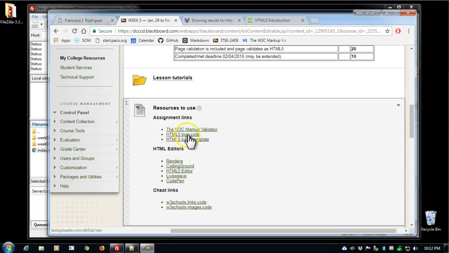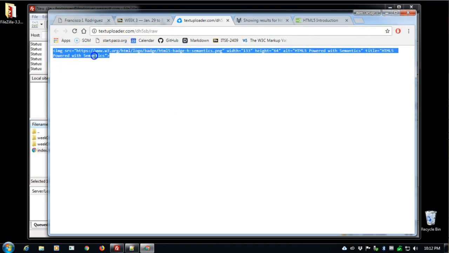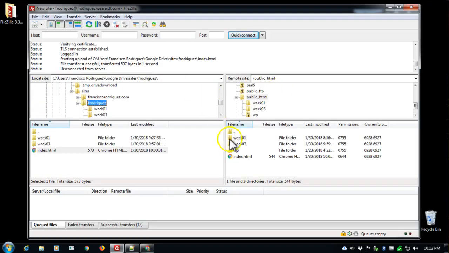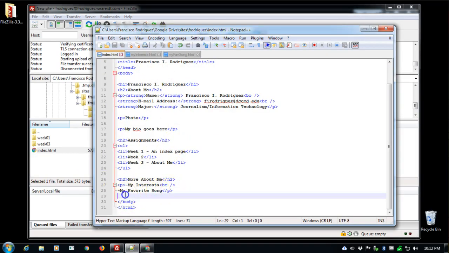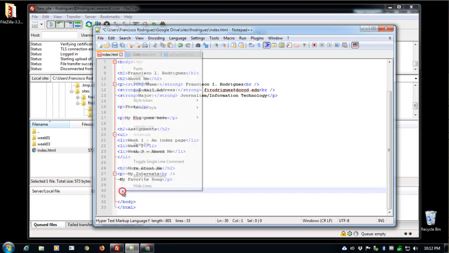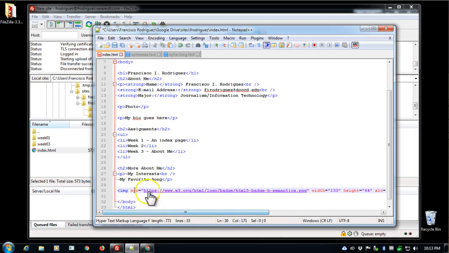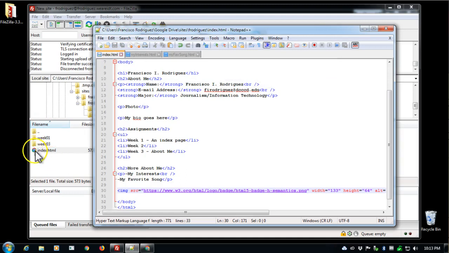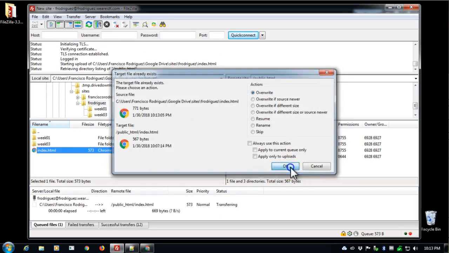for this HTML5 logo code. It's basically just some raw text. You can double click until it's all selected and copy it, and then in your validated pages you can, at the bottom of the page, just as the body is about to finish, put in a couple of spaces and paste that code and save it. I'm just going to do it on one page for now, and that's on the index, so that when I upload it, tell it to overwrite it with the new code, including the HTML5 logo.